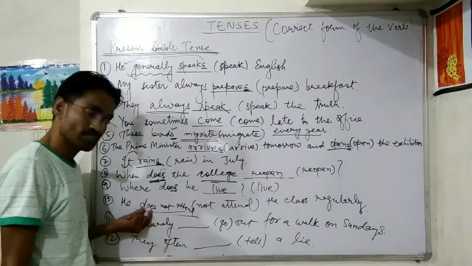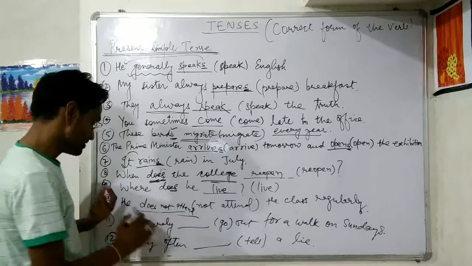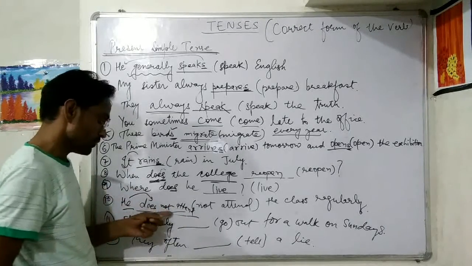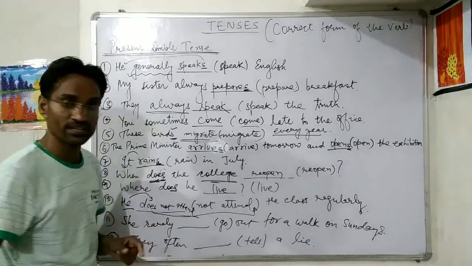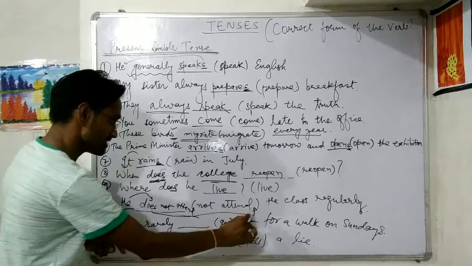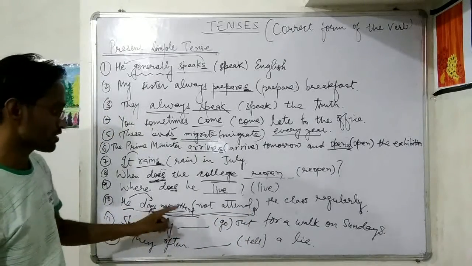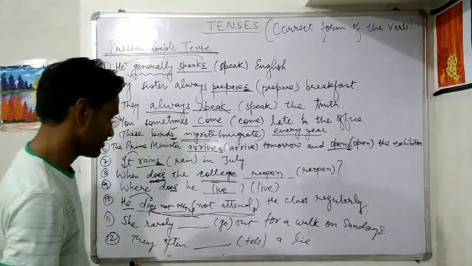Got it? We have used negative here. In present simple tense we use do not or does not. Since this is he, third person singular noun, that's why we will use here does. Once does is used, then we will not add s or es. So he does not attend the class regularly. वह regularly class attend नहीं करता है.